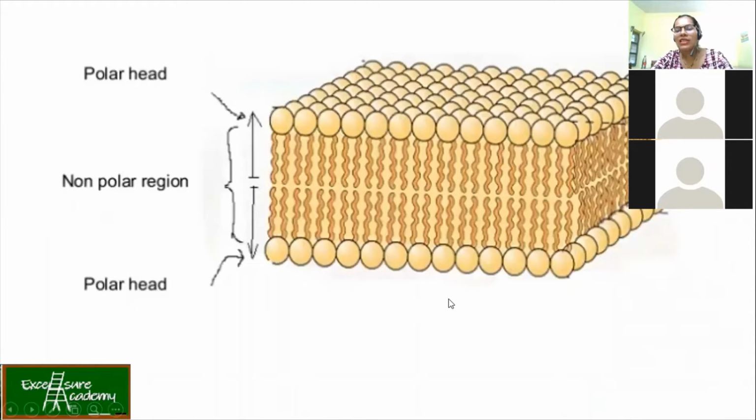So this is how your plasma membrane looks like. So we know that it is a bilayer now. This has already been established by the scientists. We'll talk about them. And the model is called the fluid mosaic model. So you know that it has a polar head. Why? Because we always say it's a phospholipid, so a phosphate group is there. So the polar head is your phosphate group. Then you have got the two chains of fatty acids. That becomes your non-polar region, right? So this is the region where it is difficult for many molecules to pass through. Okay. So this is simple.